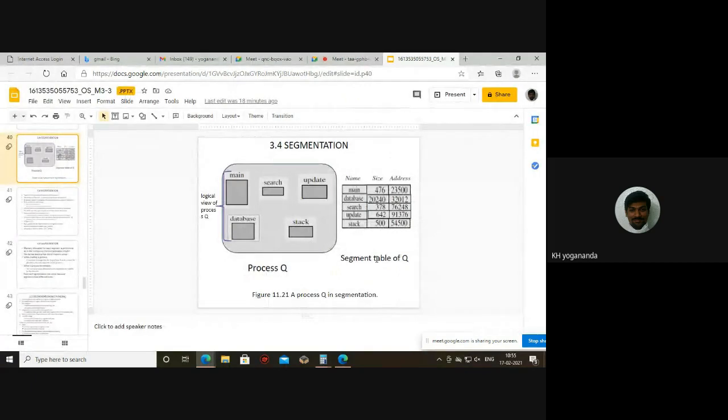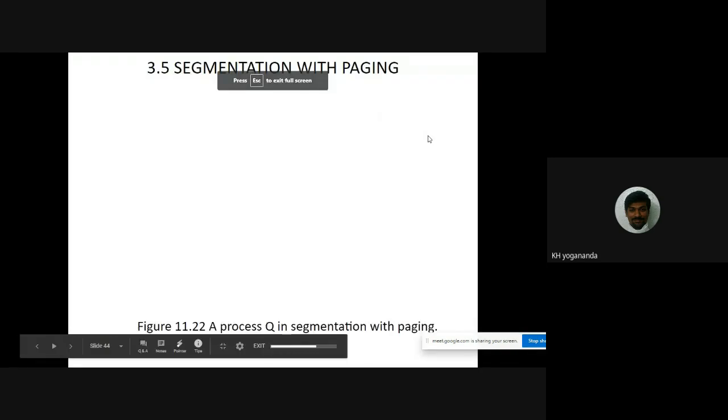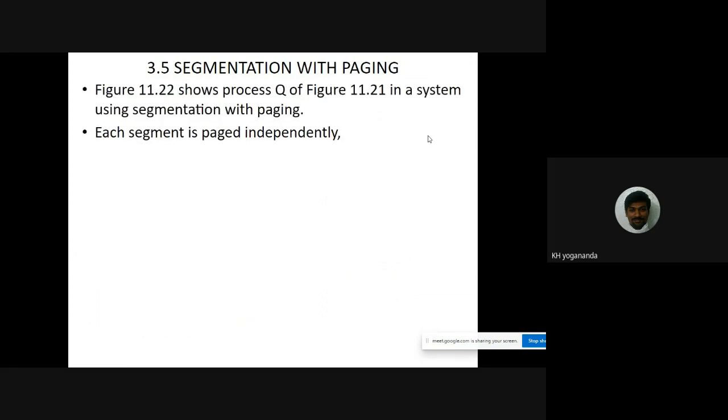And if you try to correlate this with the segmentation with paging concept, then we come across a few points. That is, in segmentation with paging, compared to segmentation only, each segment is paged independently.